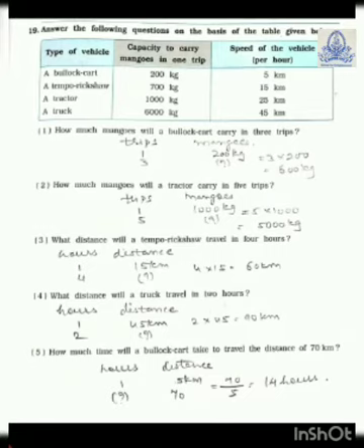How much time will a bullock cart take to travel the distance of 70 kilometers? Now here, hours and distance you write down. In 1 hour you have to find out the hours. So in 1 hour it is traveling 5 kilometers. So 70 kilometers will take how much time? So you will divide 70 by 5. So 14 hours it will take.